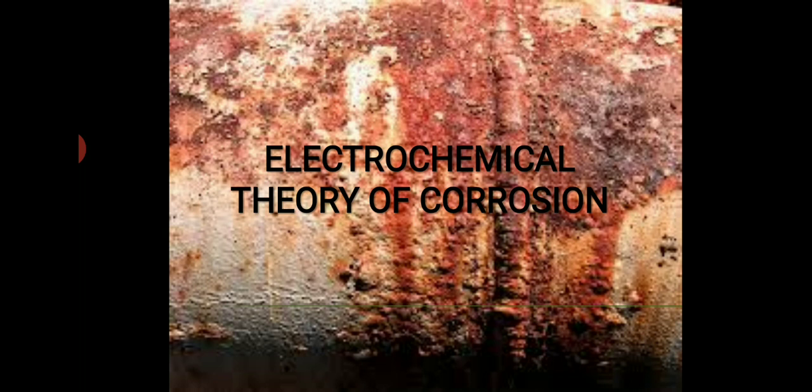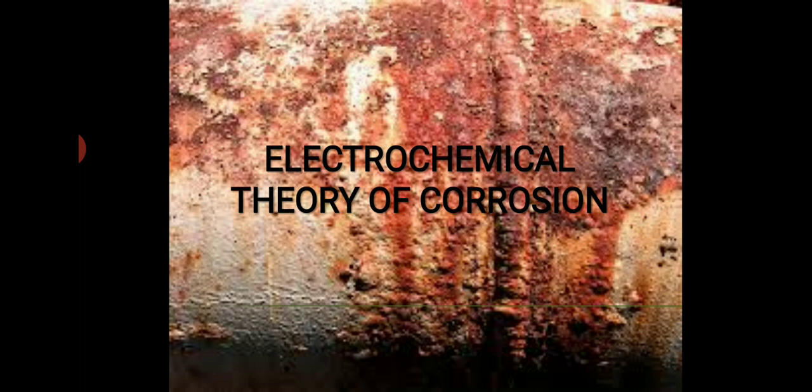So as soon as we extract metal from its ore, the metal tries to go back to its original state, that is, its compound form. But due to the presence of external entities like oxygen and moisture, it ends up as rust, or as a corrosion product. Hence corrosion takes place. So corrosion is a natural process, as we understood from the previous video.